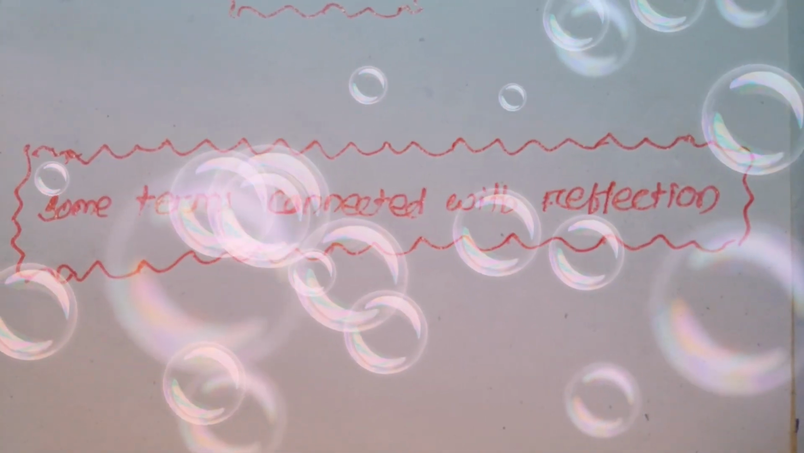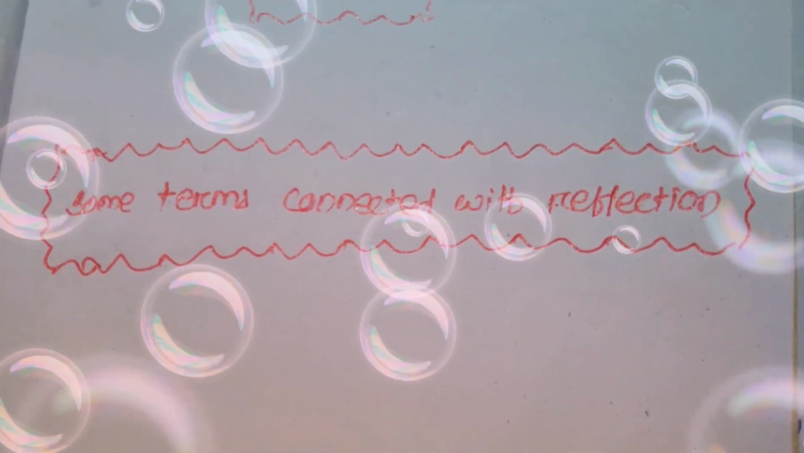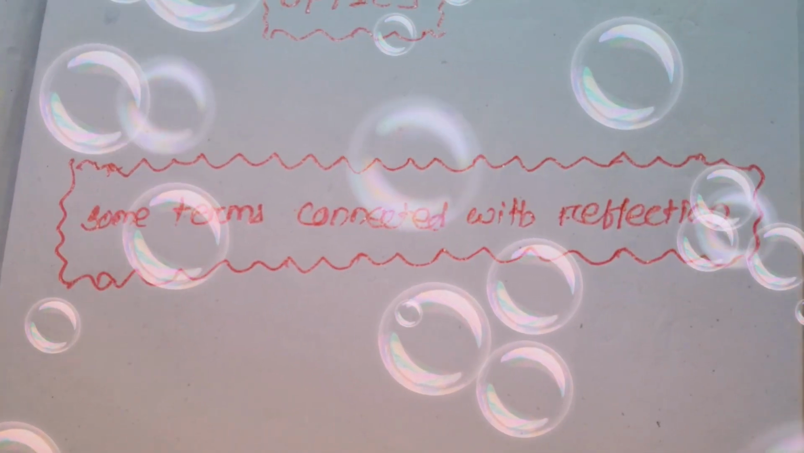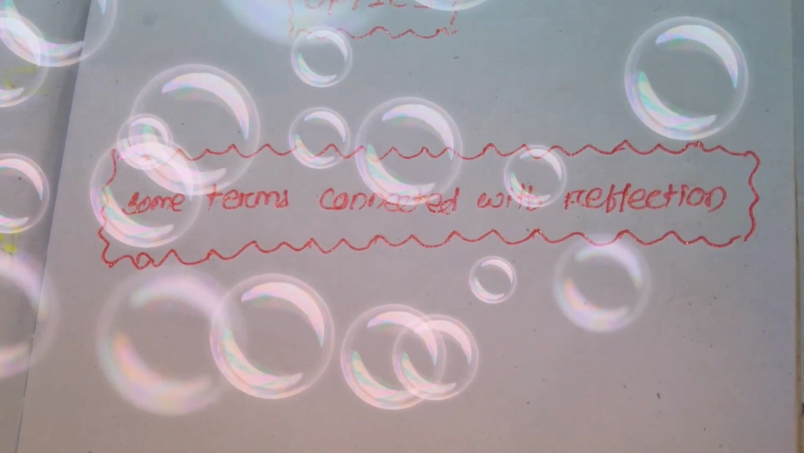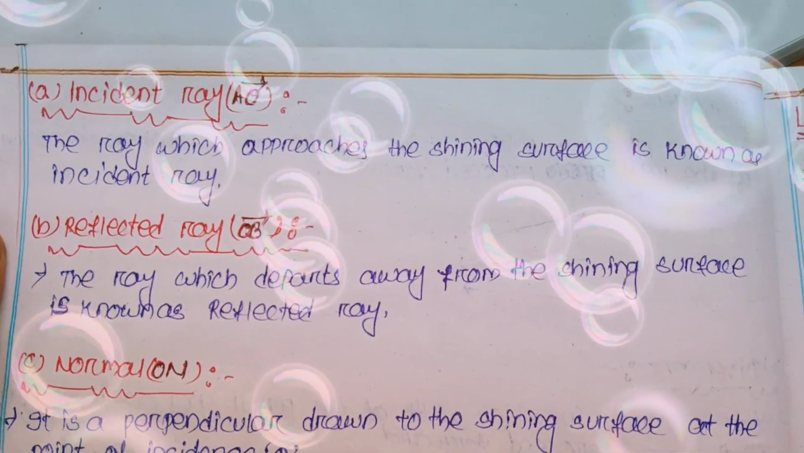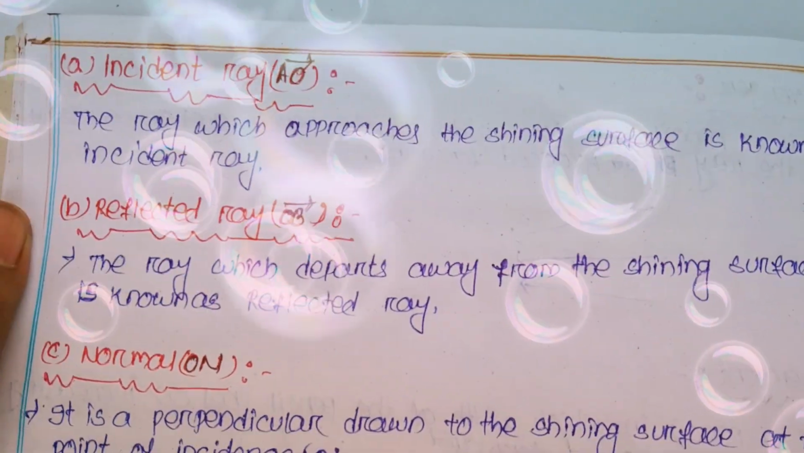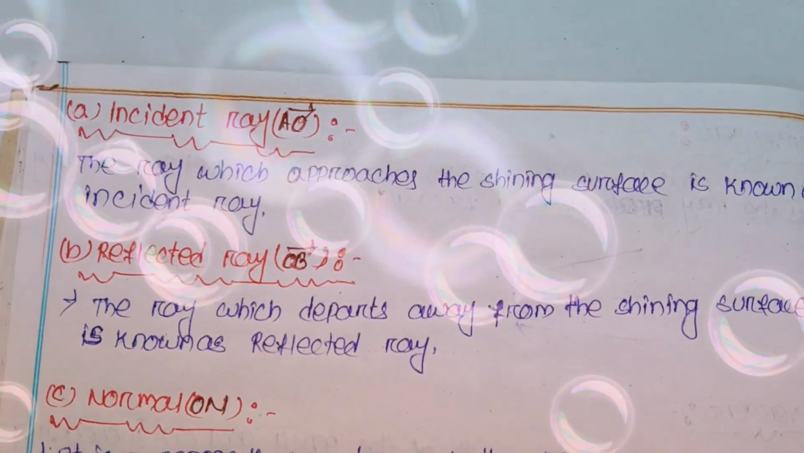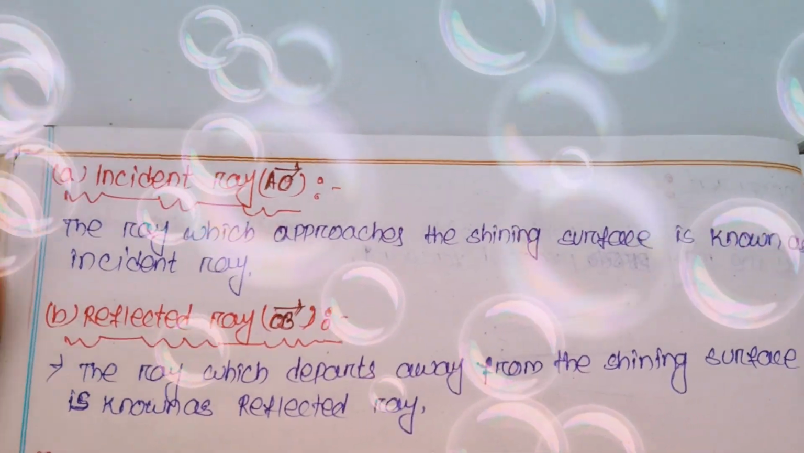After reflection, we discuss some terms connected with reflection. So there are six terms connected with reflection: incident ray, reflected ray, normal, reflecting surface, angle of incidence and angle of reflection. First of all, we discuss incident ray. So what is incident ray? The ray which approaches the shining surface is known as the incident ray.